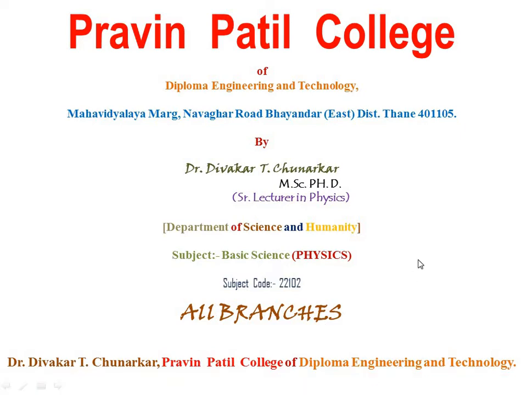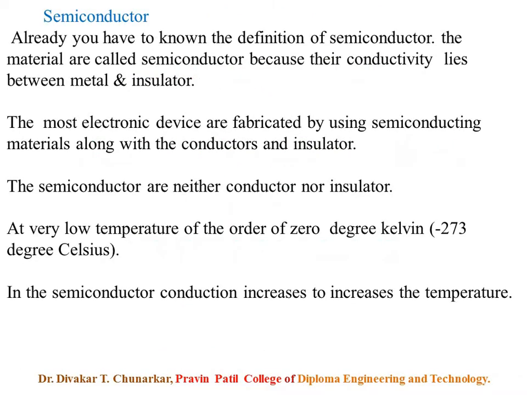Now, today I explain semiconductor. In a semiconductor, there are few electrons and a very small forbidden energy gap between the conduction band and the valency band. The gap between the conduction band and the valency band is 1 electron volt, which is very small as compared to the insulator.